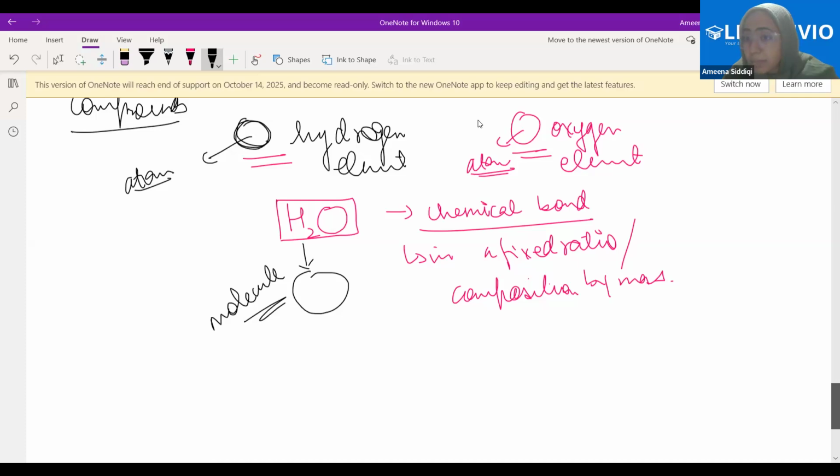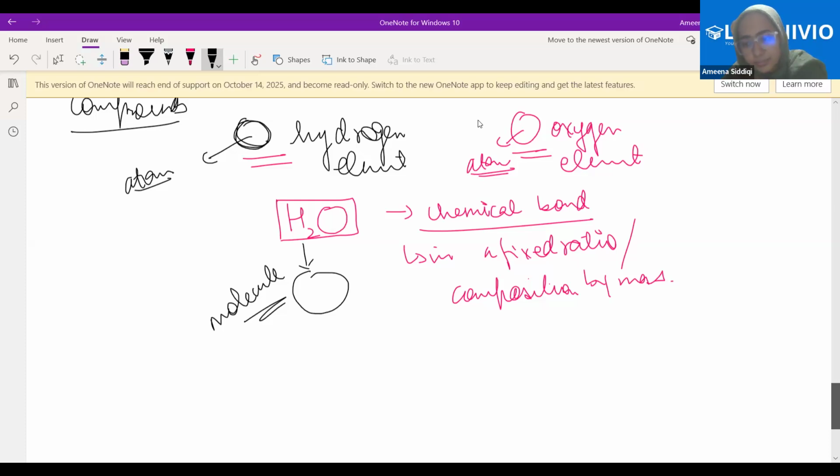Why is this a molecule? Because how many atoms are here? You can clearly see two atoms of hydrogen and one atom of oxygen. How many atoms in total? 2 plus 1, simple maths. Three, ma'am. If 3 atoms are there, please recall that it's a group of atoms. Yes or no? But you can see that different atoms are there. 2 atoms are of hydrogen, 1 atom is of oxygen. There are 3 atoms in total, but are they different atoms?